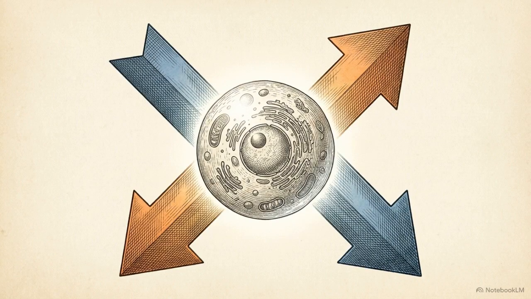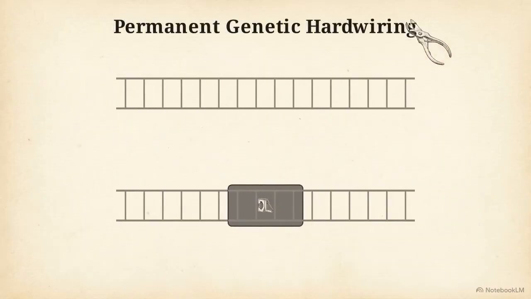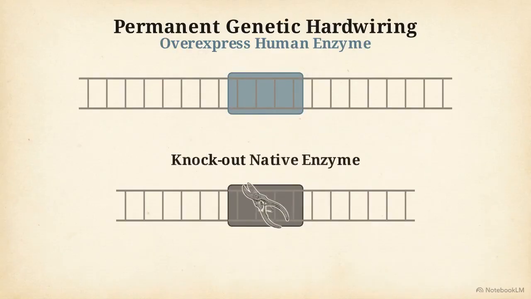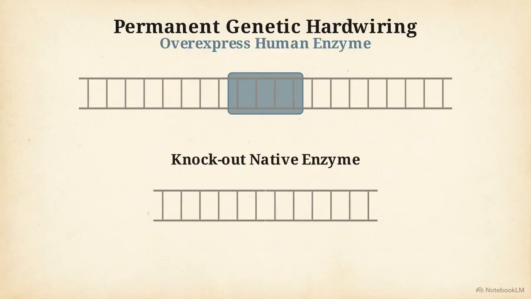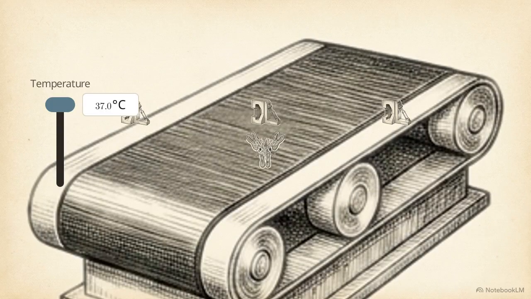To solve this inherent biochemical variability and force the cell to produce a uniform product, bioengineers deploy a dual-vector control strategy. The first vector is permanent genetic hardwiring. Using CRISPR-Cas9, scientists edit the CHO cell genome to overexpress desired human glycosyltransferases, or entirely knock out the host's native competing enzymes. The second vector is dynamic bioprocess tuning. Engineers actively manipulate the chemical environment of the bioreactor, adjusting pH, shifting temperature, and timing specific nutrient feeds to throttle the speed of the cellular assembly line.